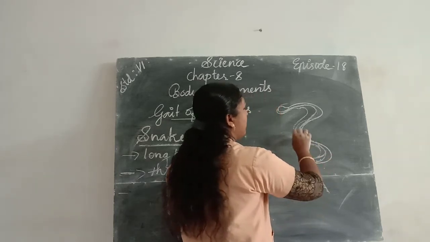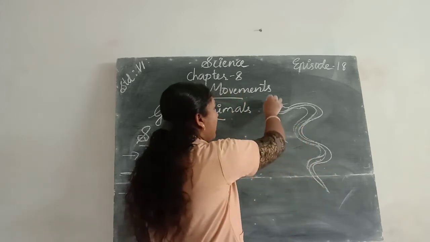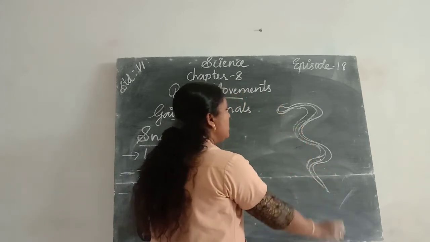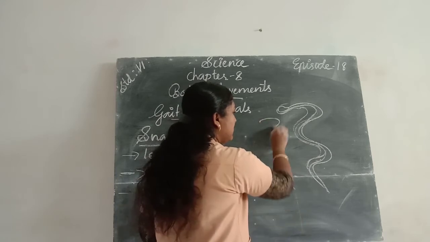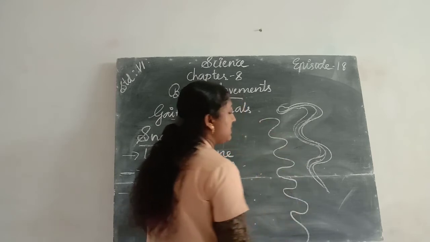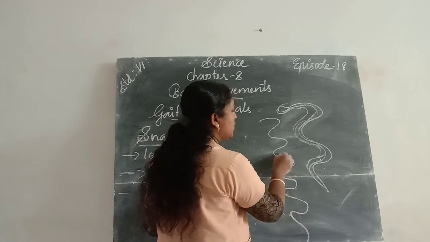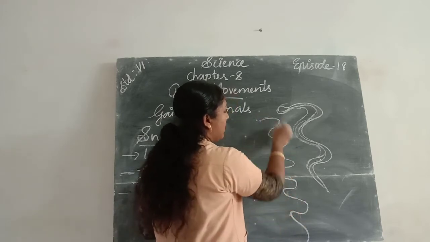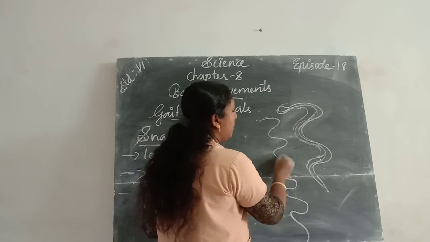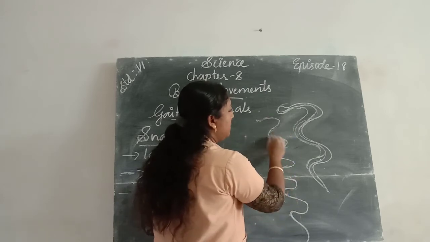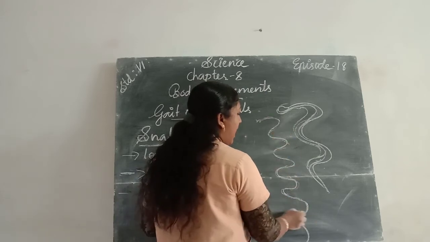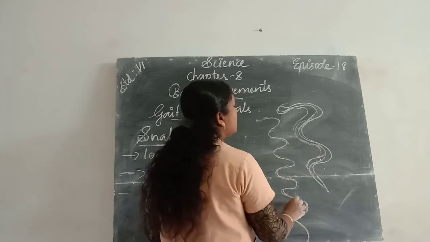So we know that a snake has a long body, and this long body makes several loops. Each loop gives a forward push when it presses the ground, so it moves faster on the ground, and it is not moving in a straight line.